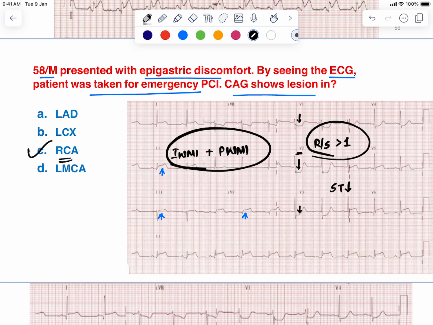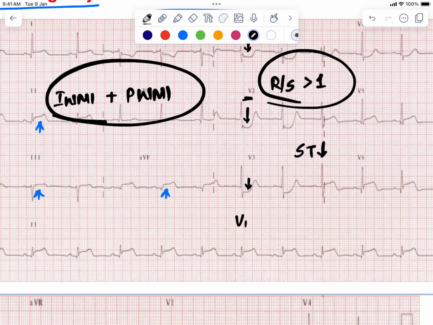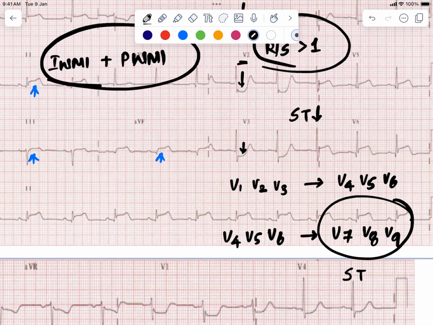And whenever you see the ECG changes suggestive of the posterior wall MI, what you need to do is replace V1, V2, V3 to the place of V4, V5, V6, and your V4, V5 as well as V6 has to be replaced to V7, V8 and V9, and you need to repeat the ECG. So in the repeat ECG, in V7, V8, V9, if there is posterior wall MI, you will notice that there is ST segment elevation.